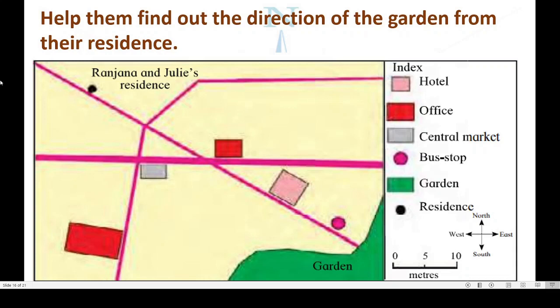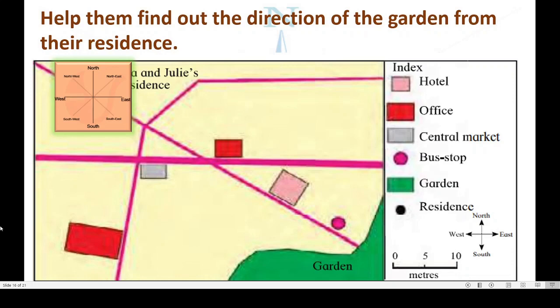Yes, we will use a compass rose here. See here, I am keeping the compass rose here. You know this is north and this is south. This is east side. This is west side. Now come on, tell me in which direction the garden is. Yes? Very good. Here, southeast. The garden is situated in the southeast. Isn't it? Nice.